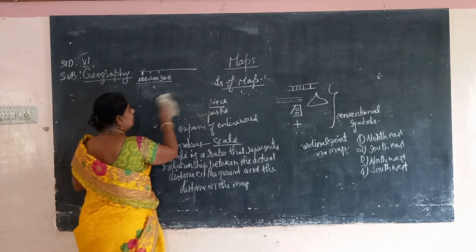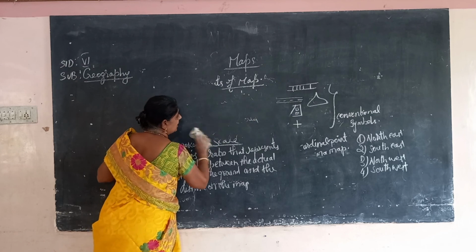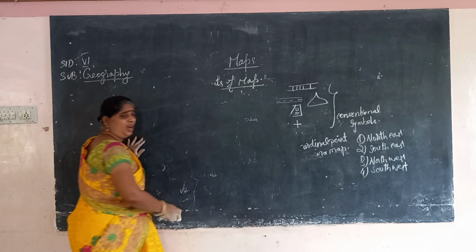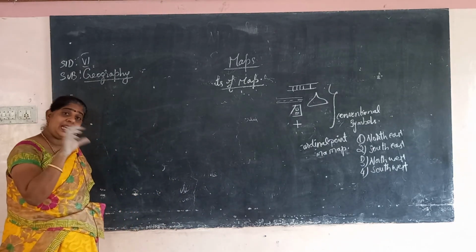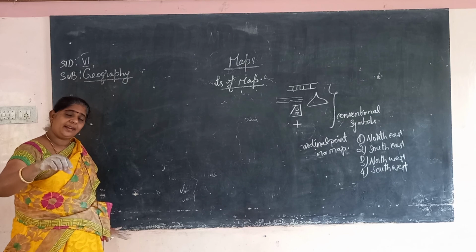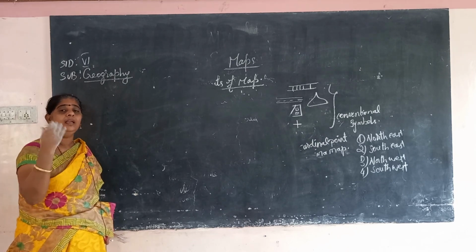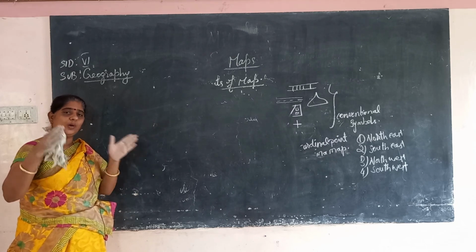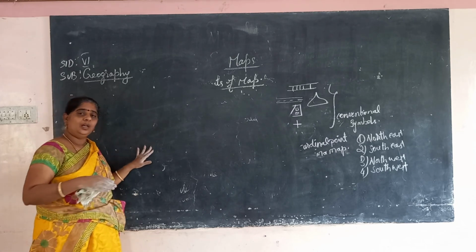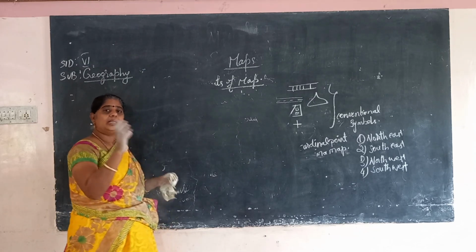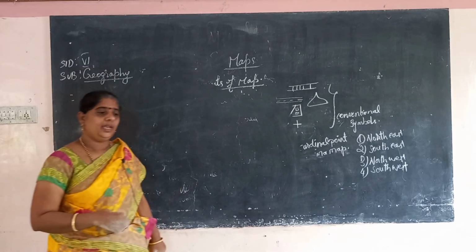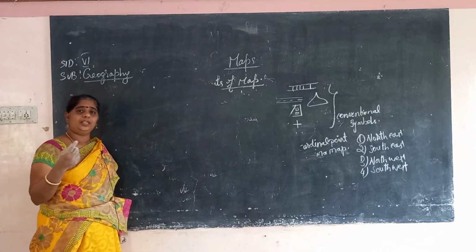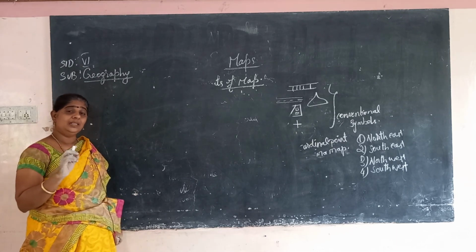Okay, this is about distance. Scale is a ratio that represents the relationship between the actual distance on the ground of the earth and that on the map. We cannot show such a large distance on the map as it is; we can only show it reduced. That is what a ratio is. There are large scale maps and small scale maps.